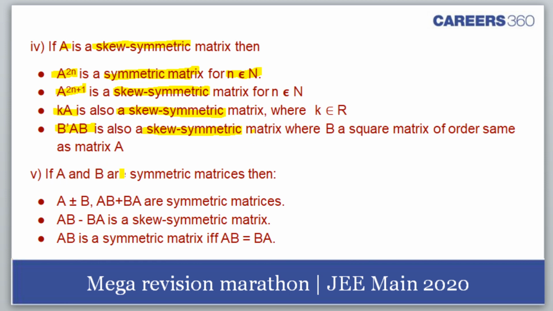And if A and B are symmetric matrices, we are taking the case of symmetric, then A plus minus B, AB plus BA are symmetric matrices. AB minus BA is a skew symmetric matrix. And AB is symmetric if and only if, of course we are talking about square matrices, AB is equal to BA. Then only AB is a symmetric matrix, or the other way around. Both of the things are correct.